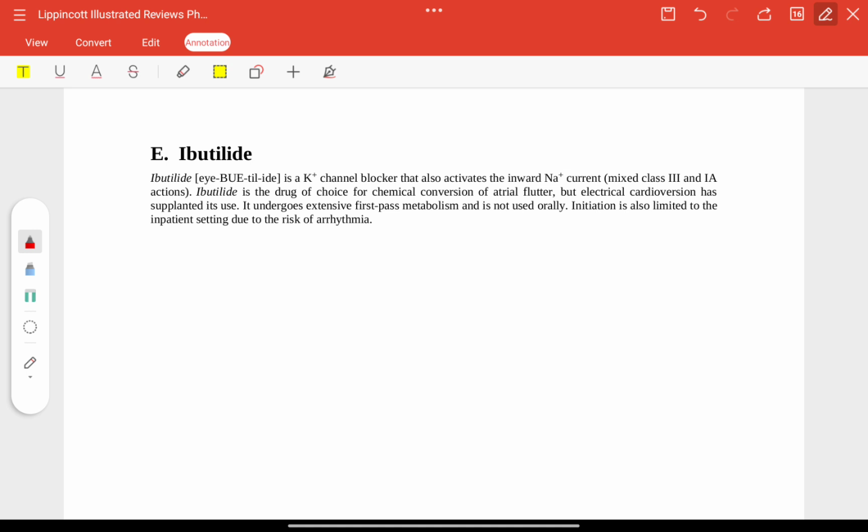Ibutilide is a potassium channel blocker. It activates the inward sodium current. Drug of choice for chemical conversion of atrial flutter, but electrical cardioversion has limited its use.